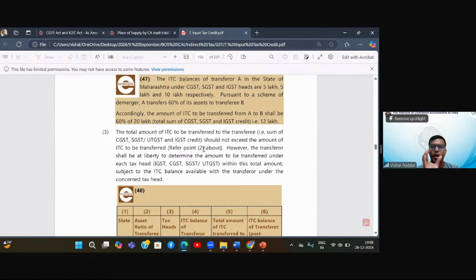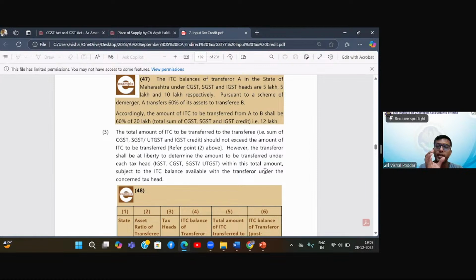So the total amount which I am having in my ITC ledger, only that can be transferred to both of you. So whatever I have transferred to each one of you, the total should match with the ITC ledger balance with me. However, the transferor shall be at liberty to determine the amount to be transferred under each head within this total amount, subject to the ITC balance available with the transferor under each head. So what do the first 2 points say?